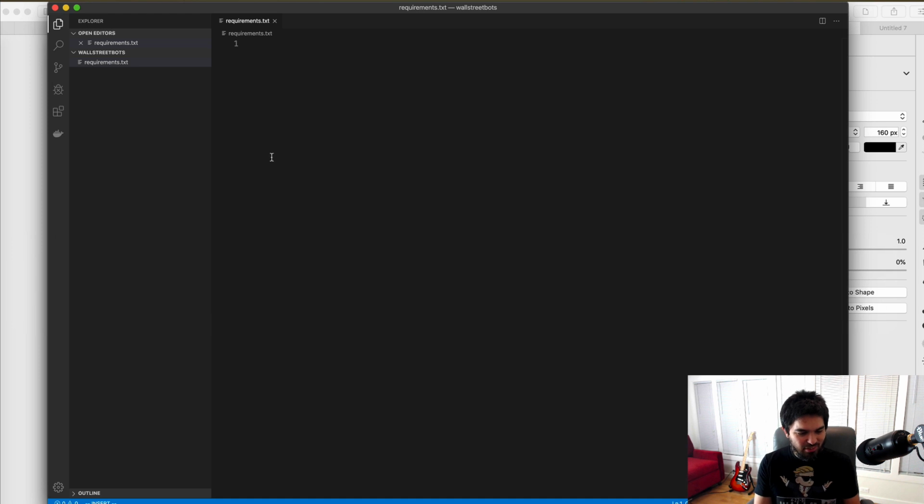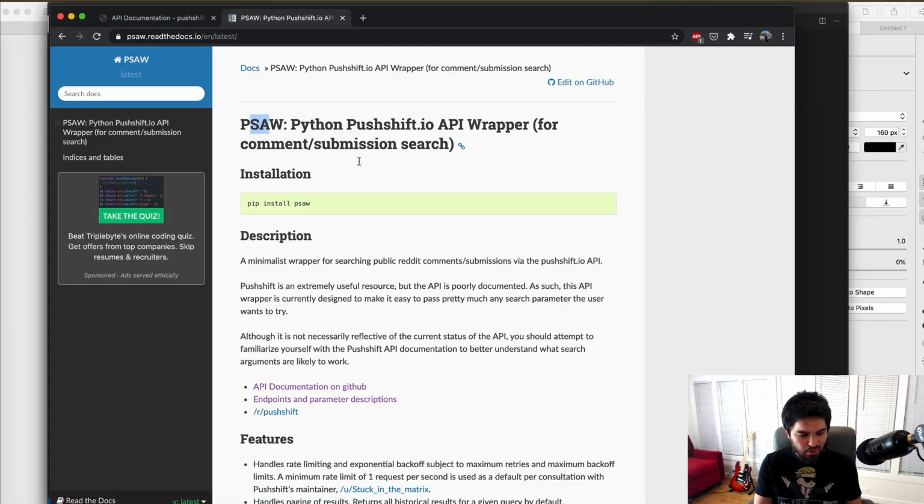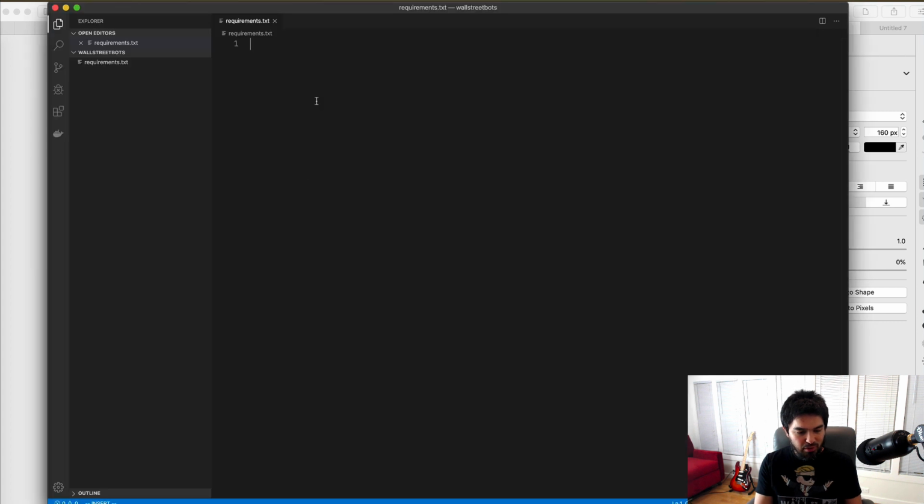So I have my Visual Studio Code, and the reason I brought up PSAW is we need to install this as a dependency. So I'm going to put PSAW in here in the requirements, and I'm going to create a new file. So I'm going to call it search WSB.py, and I can run it, right?